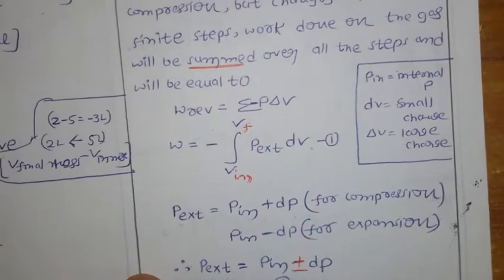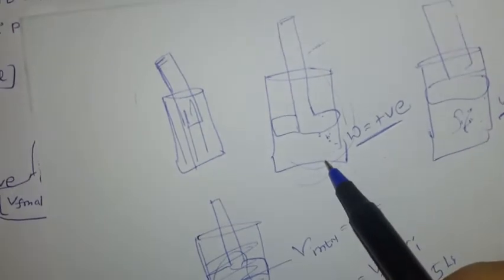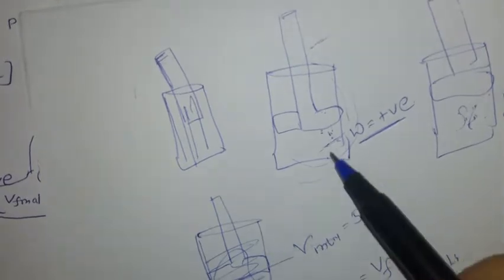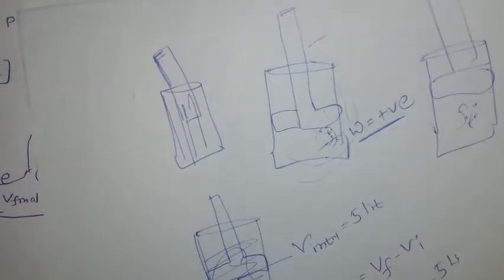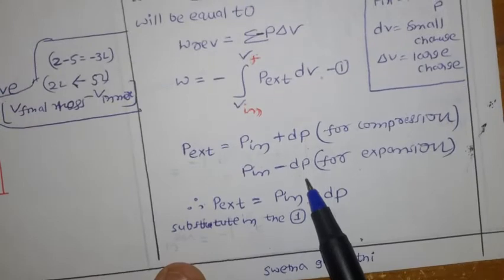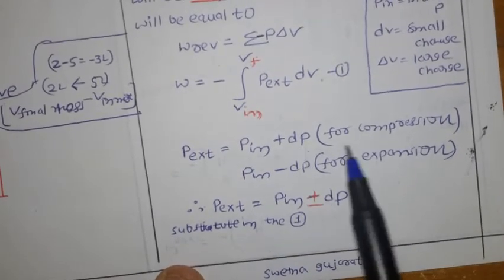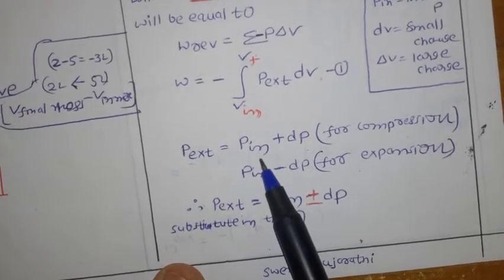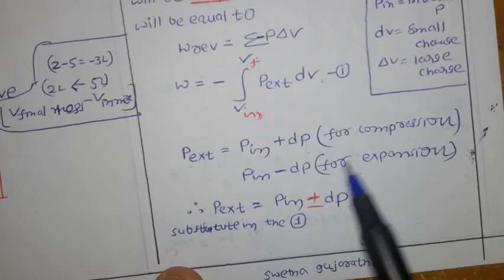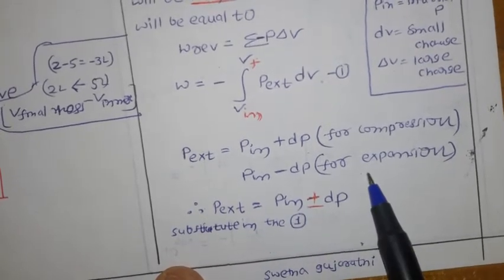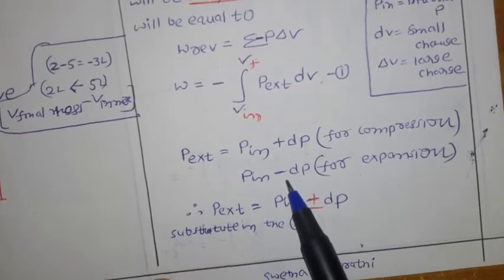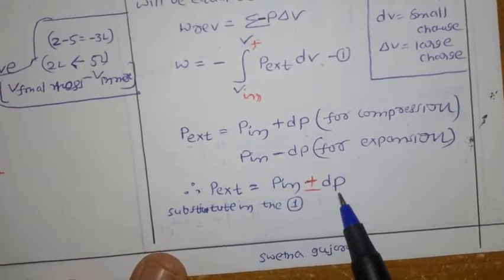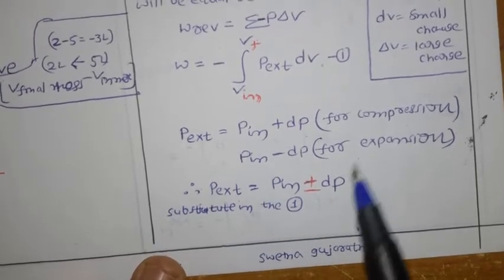For example, if a piston is there and you are moving it inward, the pressure is going to increase, so we add the plus. If there is an expansion of the gas, the pressure is going to decrease, so there is a minus symbol. So the internal pressure is going to increase for the compression, and the internal pressure is going to decrease for the expansion. That's why we are using the negative symbol. So simply you can write internal pressure as plus or minus dP. So there is a change in the internal pressure. So substitute this in equation 1.